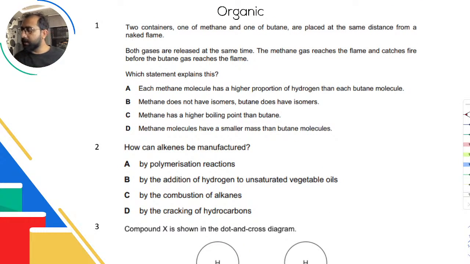Two containers, one of methane and one of butane, are placed at the same distance from a naked flame. Both gases are released at the same time. The methane gas reaches the flame and catches fire before the butane gas. Of course it will, because methane has meth, that's one. So methane has 1 carbon. Butane, but means 4, so it has 4 carbons. So yeah, methane reaches first, butane reaches later, and so the statement that should explain this should talk about diffusion. And the diffusion depends on 2 factors, Mr and the temperature. इनका temperature same है, so Mr is what we are talking about. So we'll say that methane molecules have a smaller mass than butane molecules. So that's the 4th option, and we'll go with that one.